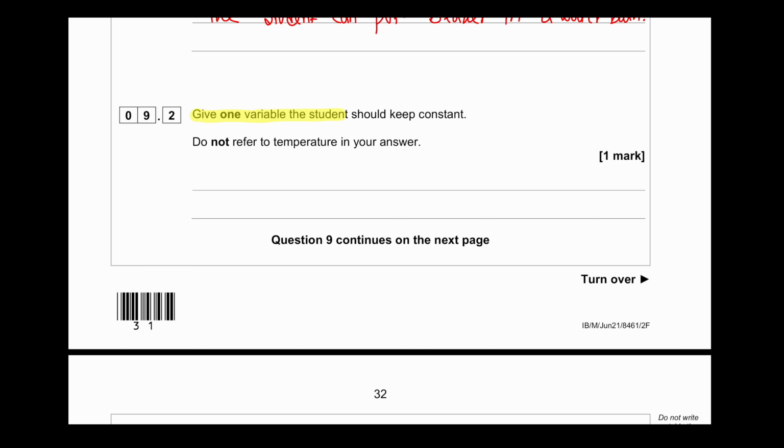Give one variable that the student should keep constant. Do not refer to temperature in your answer. The student must keep constant the volume of milk. The other point that we can write is type of milk.